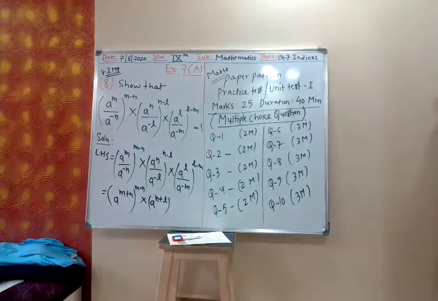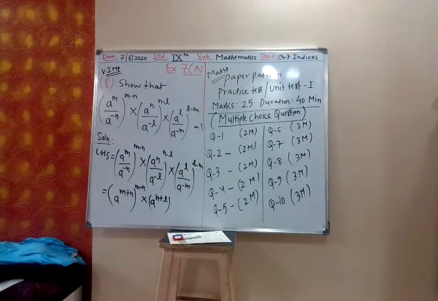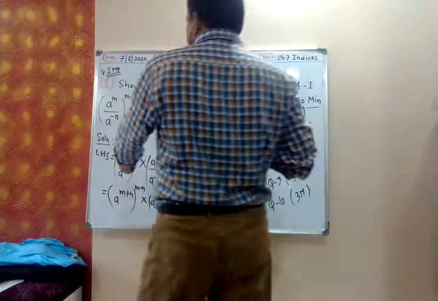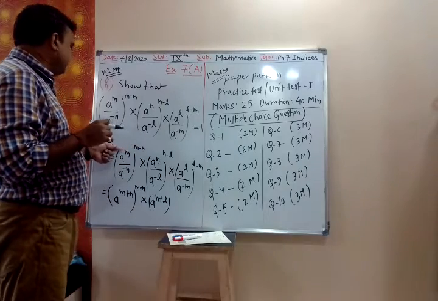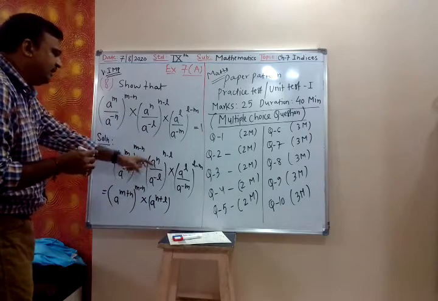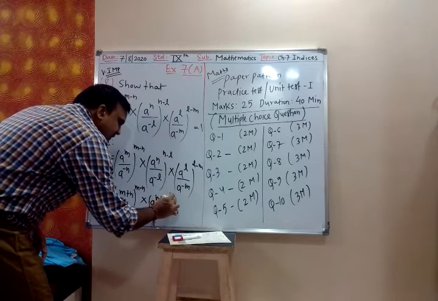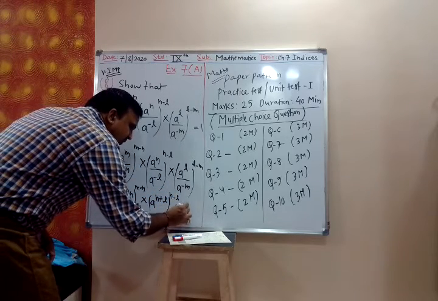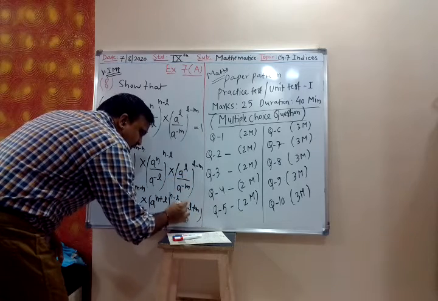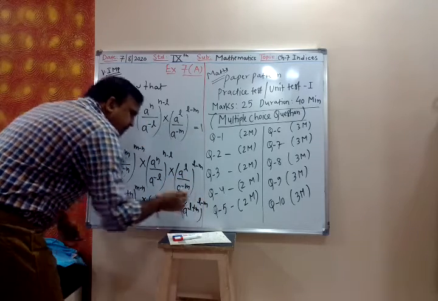You can take this as up or this as down, no problem. A raised to n plus l, raised to n minus l, into a raised to l minus m will go up, l plus m, raised to l minus m.